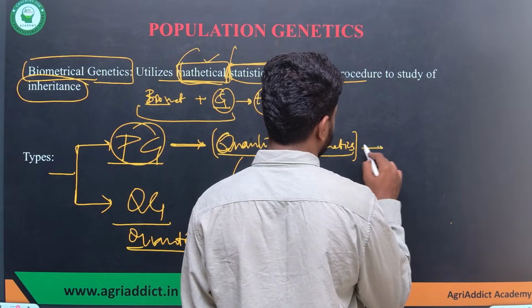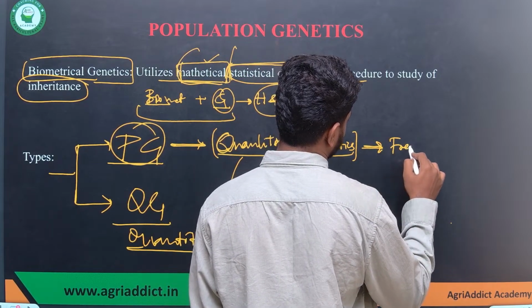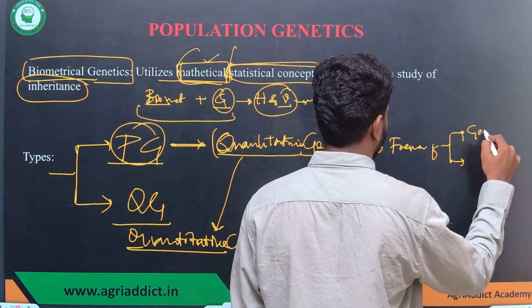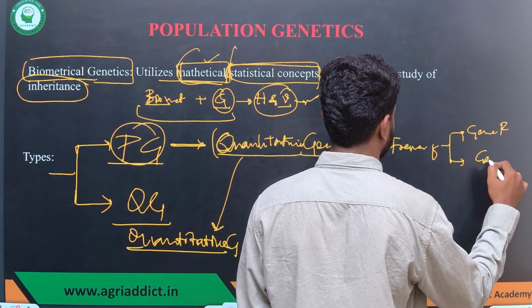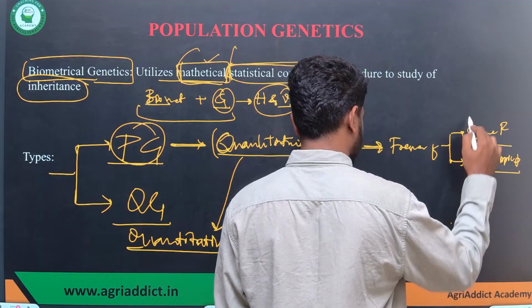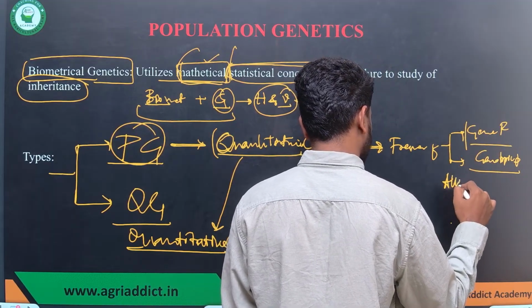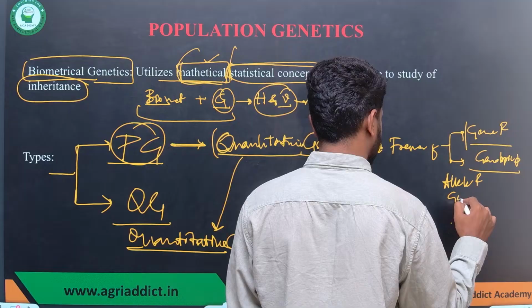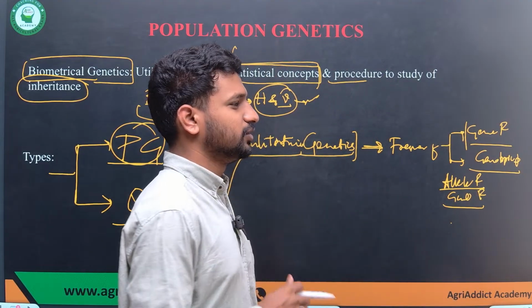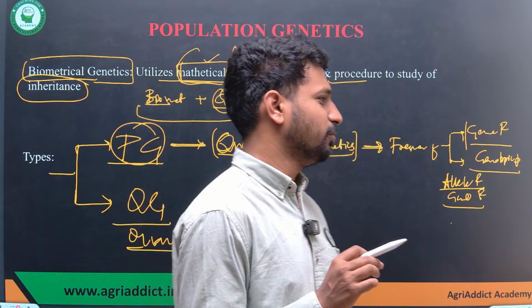We are using the frequencies of two important components: gene frequency and genotypic frequency. In other words, the allele frequency and the genotypic frequency, how they change from generation to generation. This is what population genetics means.